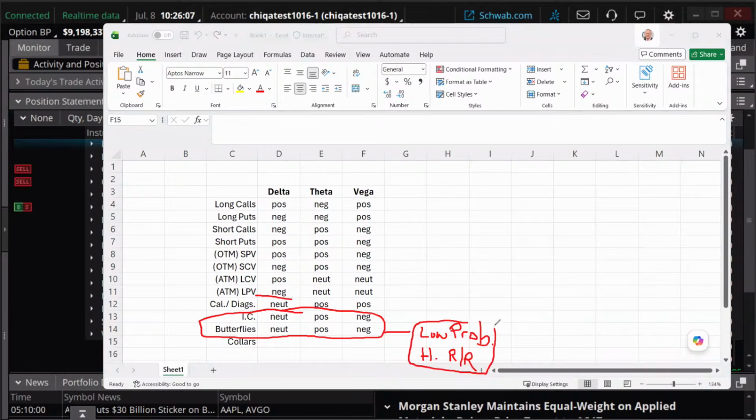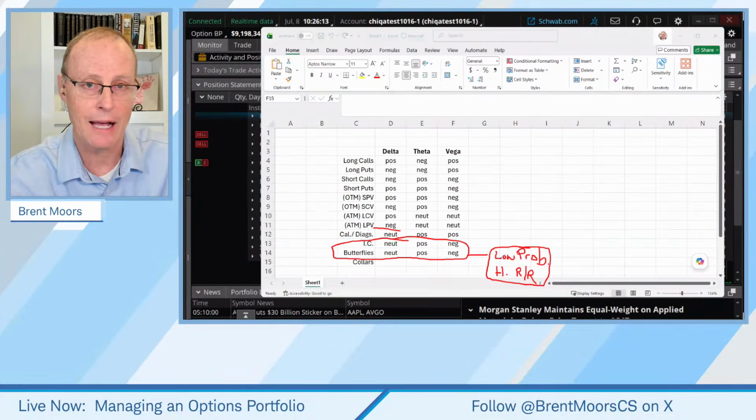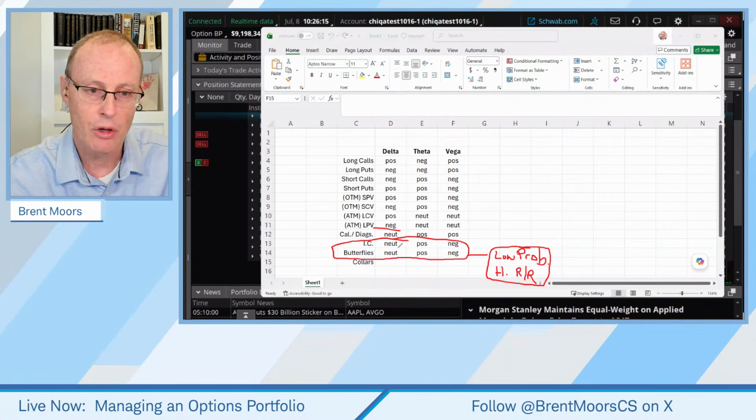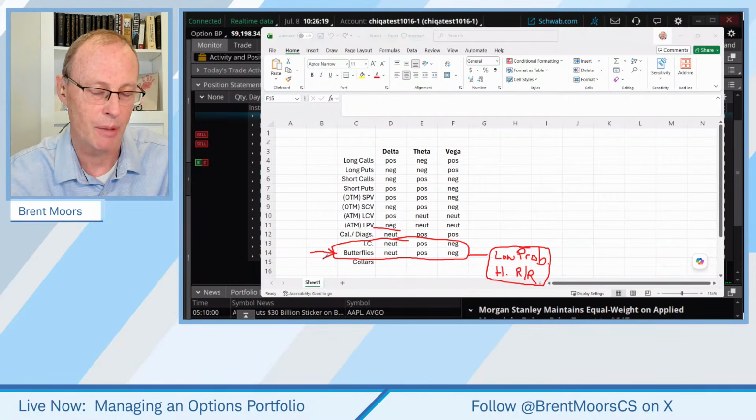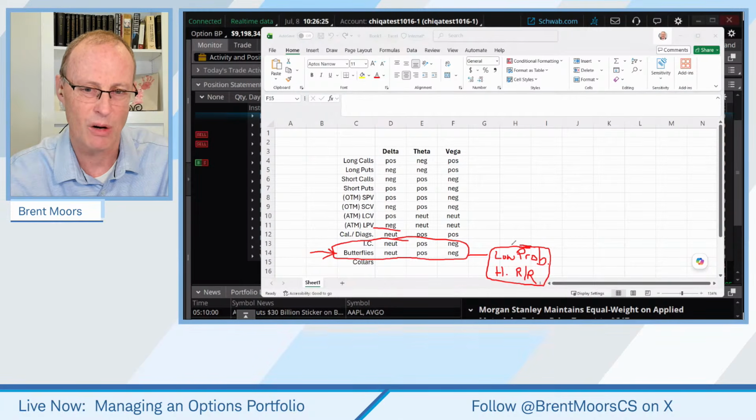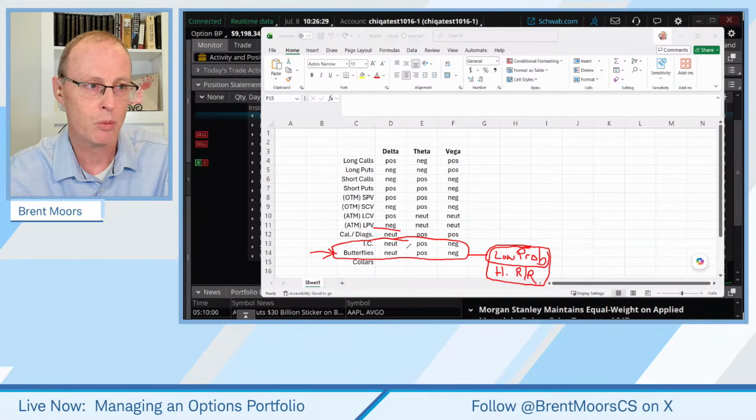Very often, if you've seen my webcast before, either this one or the advanced options webcast I do on Friday, you'll notice that when I do butterflies, very often I'll skew them. I'll make them unbalanced because I try to make them higher probability, because I don't love the low probability aspect of those. But that's one of the differences there.